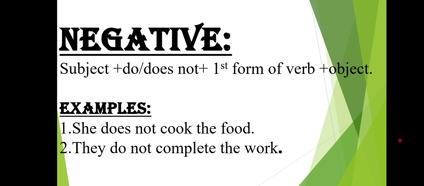But if you observe one thing, in this structure we did not use s or es. What is the reason behind it? The reason is that we are already using does over here, which already contains s. So there is no need to add an extra s. Simply, whenever we change simple present into negative, we just remove s or es from the main verb of the sentence, right?